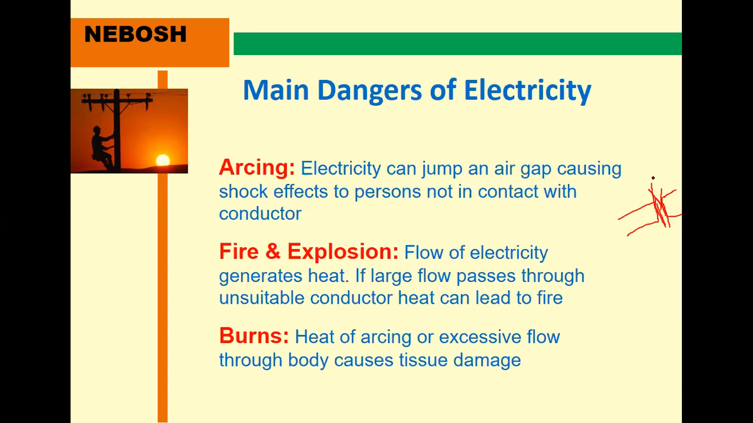Fire and explosion also. The flow of electricity generates heat. That's why some items working more get heated. If a large flow passes through an unsuitable conductor, heat can lead to fire. Heat is converted into fire and burns. Heat of arcing or excessive flow through the body causes tissue damage and burns. Some people who get electric shocks have their hands burned, more burns also.